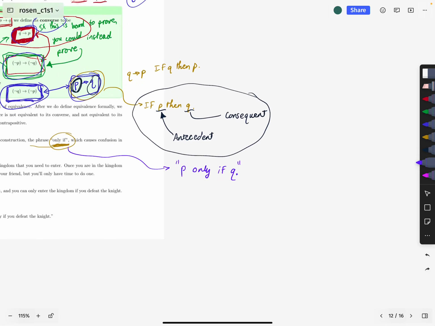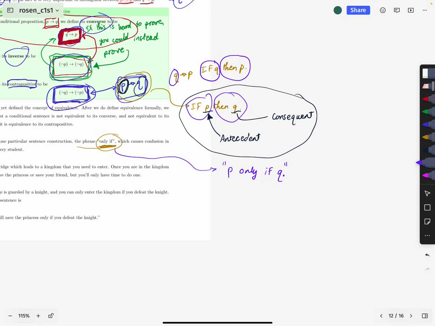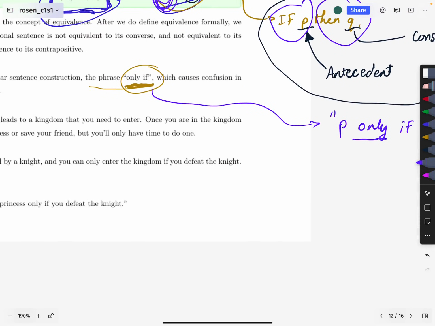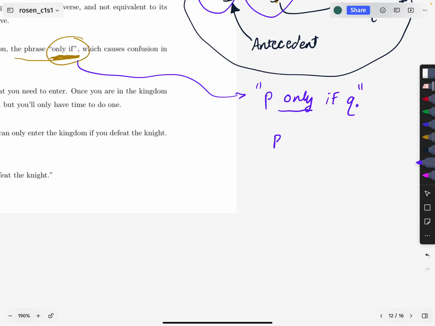Certainly that works if you say "if Q then P," the "if" is telling you that the Q is the antecedent, and if you said "if P then Q," then the "if" is again telling you the location of the antecedent. But it turns out that when the word "only" occurs, it flips the direction of the conditional. That is the important lesson here. And so "P only if Q" is actually the same thing as "if P then Q," which is very surprising.